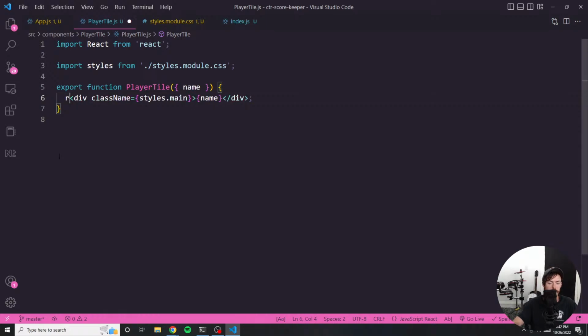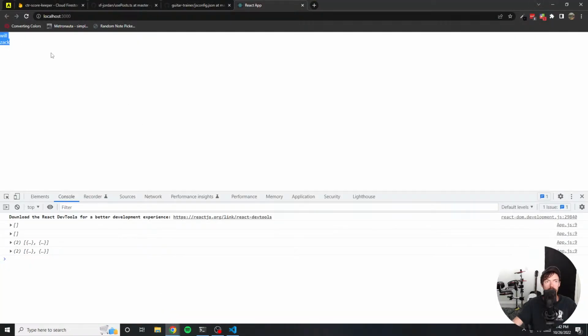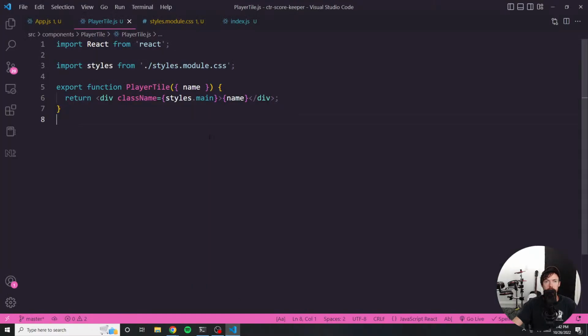Oh, we're not returning. We need to return this div. So this component was not returning the div that we were expecting. So now we are seeing the 2 names. That's great. That's exactly what I wanted to see.